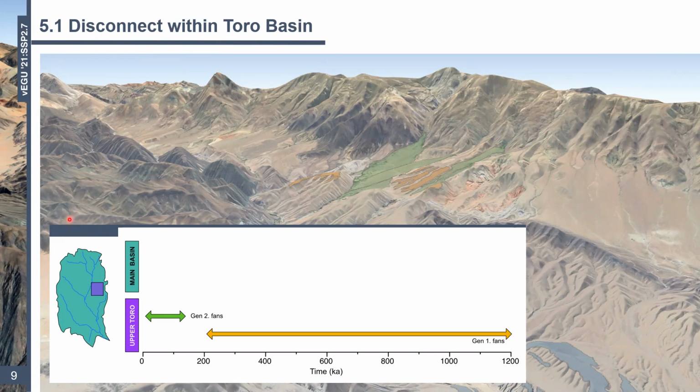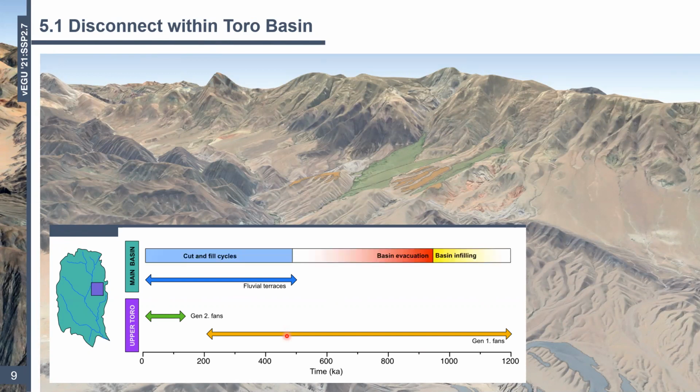For the Toro Basin, the orange and green arrows outline the fan surface activity we've already talked about, okay? Then if we move on within the main basin, so not the upper Toro Basin anymore, just the main basin at large, we have these terraces that date from about 450,000 years. Using this data plus other data within the basin, the panel at the top basically describes what is going on with the basin over the last million years, okay?